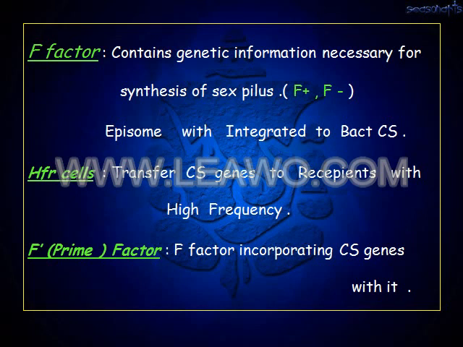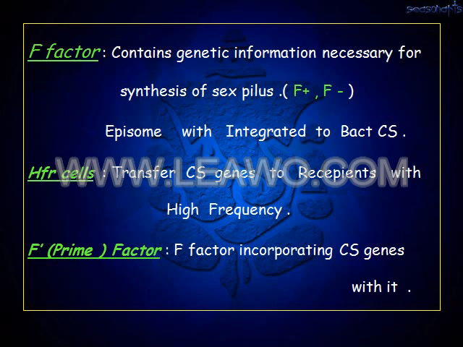Next is the episome integrated with the bacterial chromosome. Now come to the high frequency cells. What is a high frequency cell? It is a cell that transfers chromosomal genes to recipient cells with high frequency.